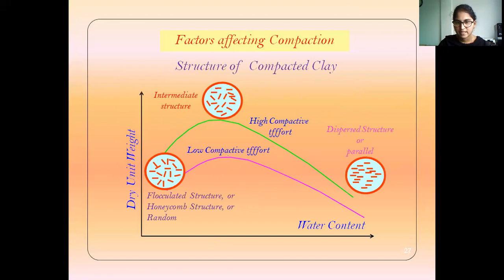Low compaction effect, high compaction effect: comparing the intermediate soil, flocculated structure and honeycomb structure. Water content increases, density increases. This is a dispersed structure, intermediate soil, compacted clay. At low compaction effect, when we compact flocculated structures, the particles are broken up and become a dispersed structure, and the strength will be increased. In cohesionless soil, there is high compaction but less strength.